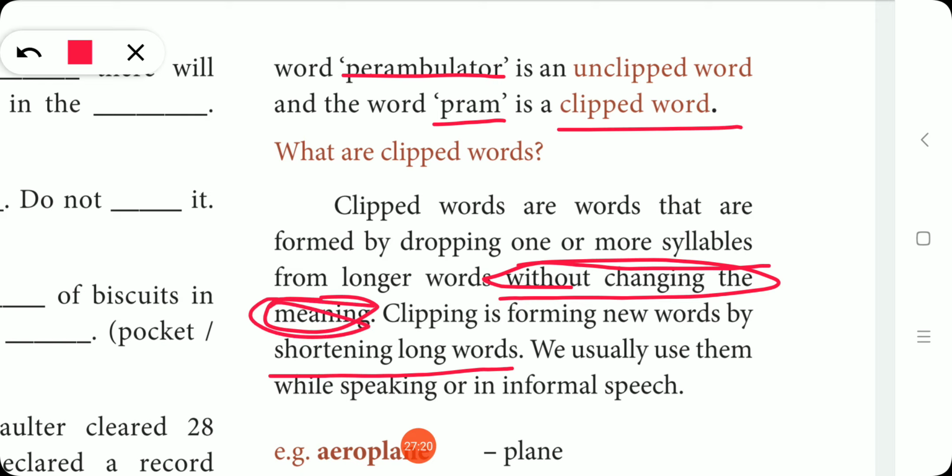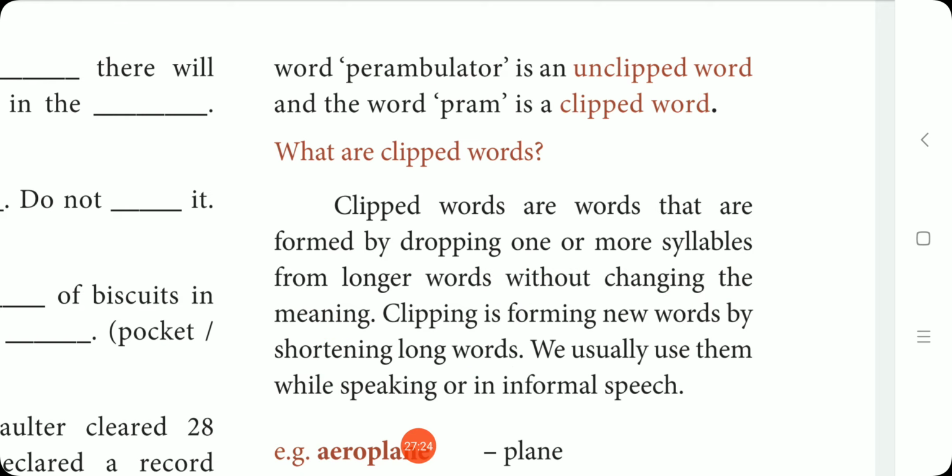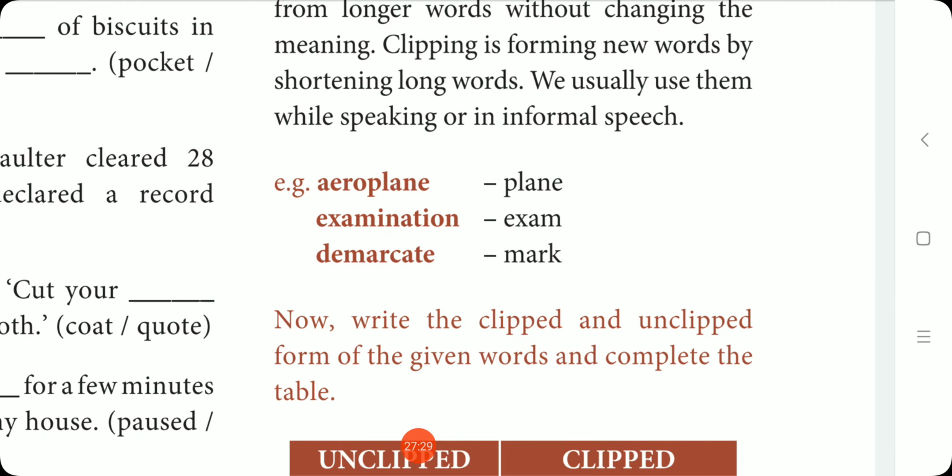We usually use them while speaking or in informal speech. Informal speech means our casual speech.